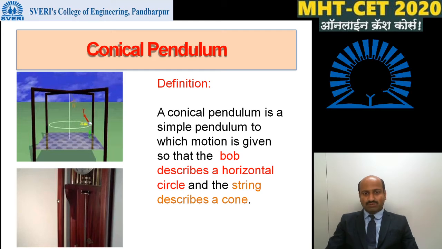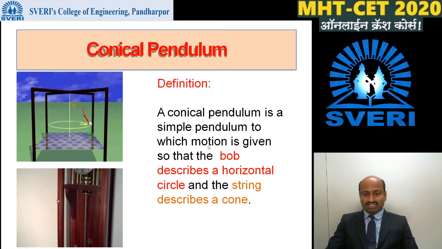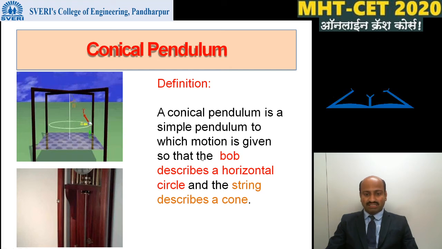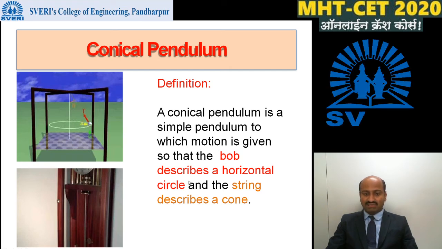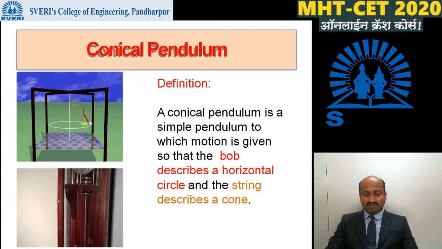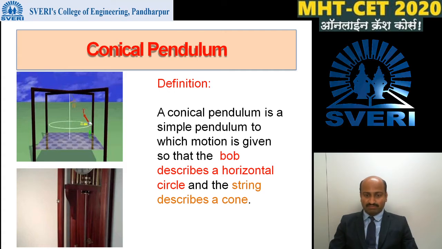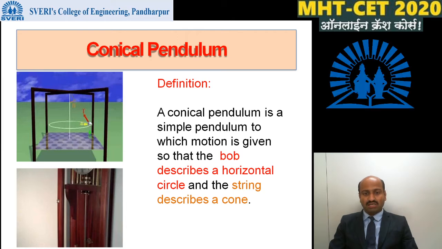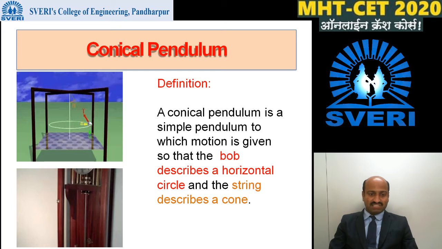Then what is meant by conical pendulum? A conical pendulum is a simple pendulum to which motion is given so that its bob describes a horizontal circle and the string describes a cone. Here the conical pendulum doesn't perform back and forth motion. Instead of back and forth motion, it performs horizontal motion and its string describes a cone.